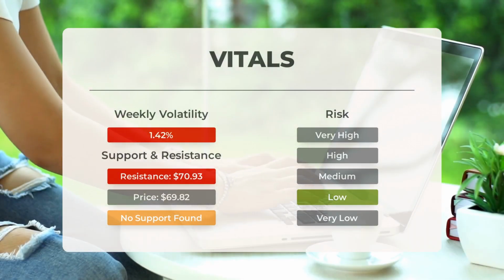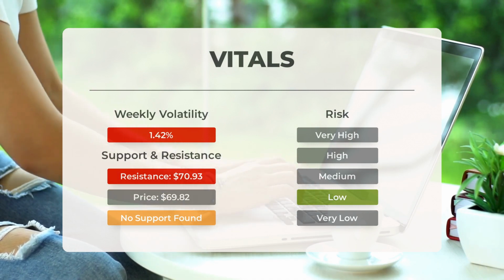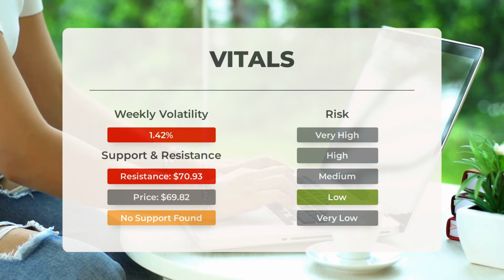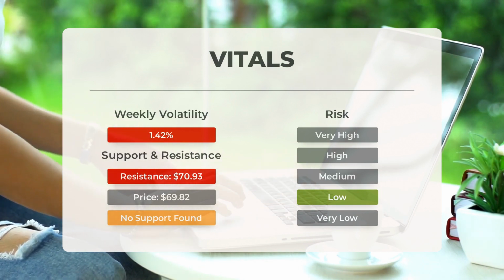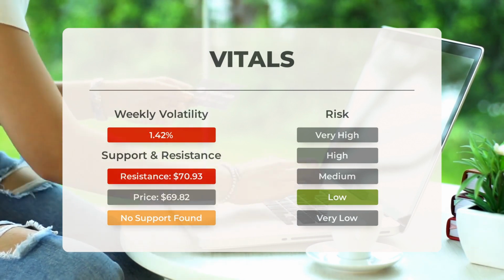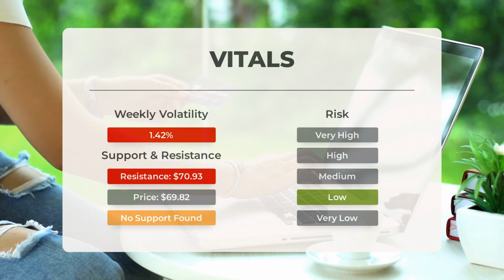Support, risk, and stop loss for SCHWAB U.S. Dividend Equity ETF. There is no support from accumulated volume below today's level, and given the right condition, the ETF may perform very badly in the next couple of days.